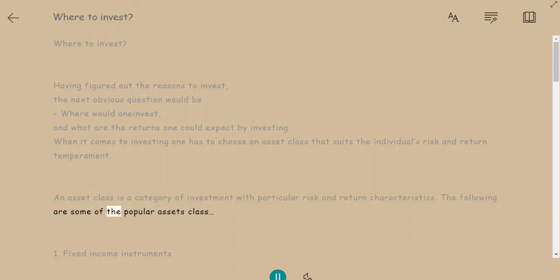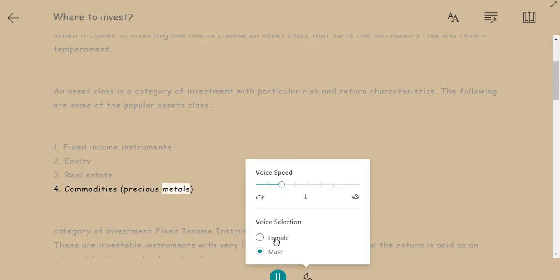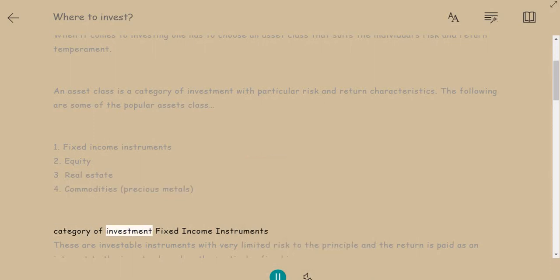The following are some of the popular asset classes. 1. Fixed income instruments. 2. Equity. 3. Real estate. 4. Commodities, precious metals.